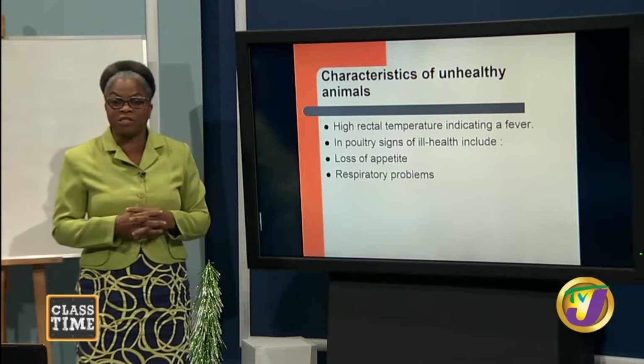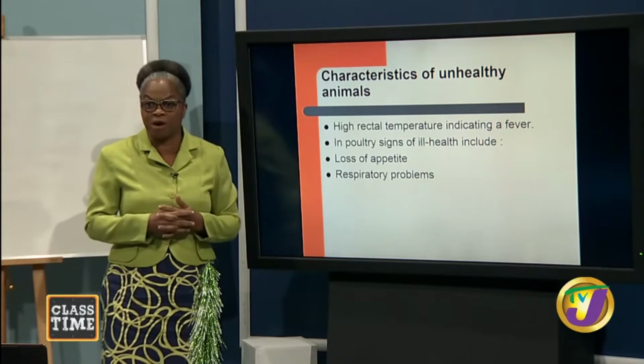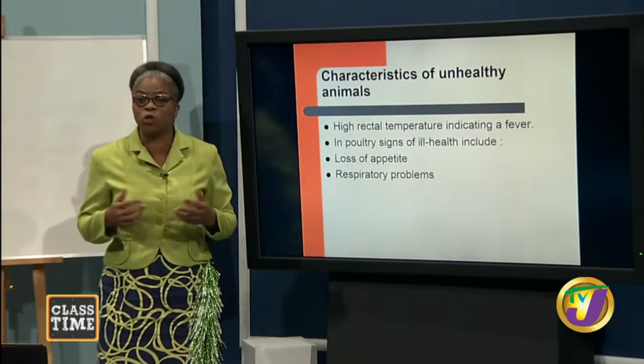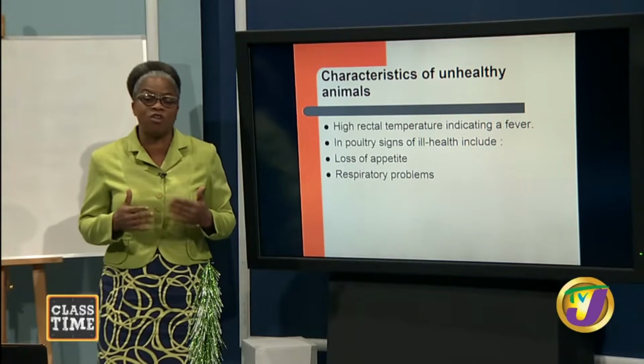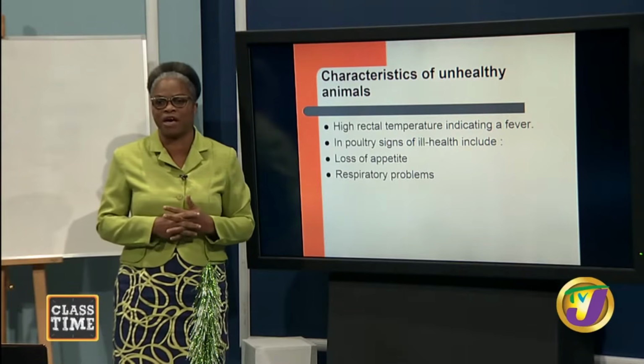Other characteristics, the animal will show signs of fever, that is high rectal temperature. Good. And in poultry, signs of ill health is going to include loss of appetite and also respiratory problems. You may walk inside your pen and you're going to hear the animals coughing and wheezing. And then you know that something is wrong with your chickens that you have inside your house.